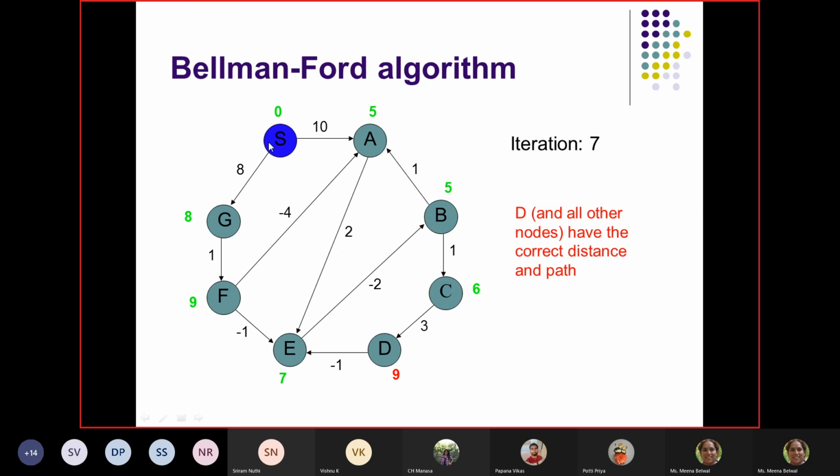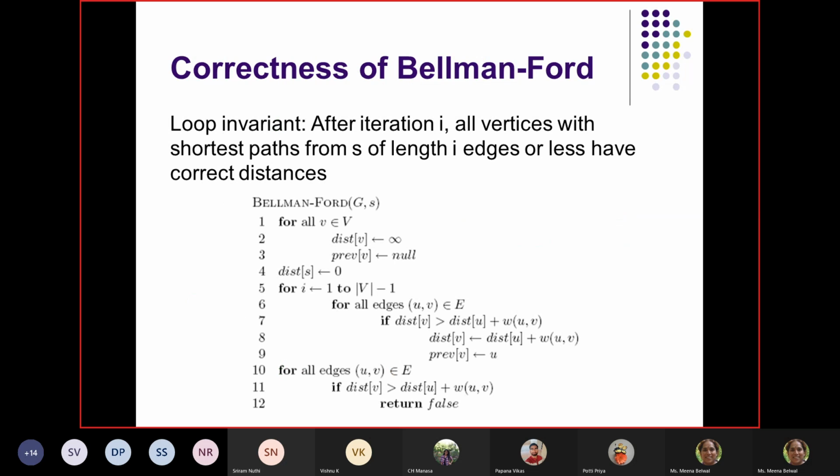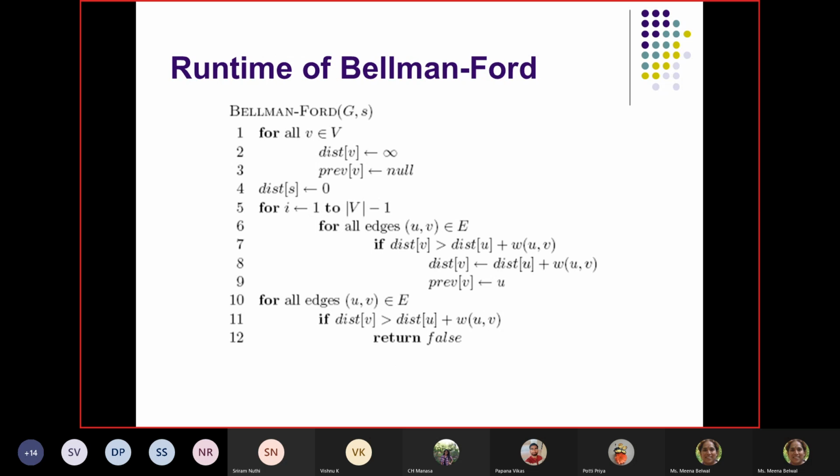So for G the path length is only 1, that is also correct, right? For F, the path length is 8 plus 1, 9, that is also correct. That we never updated after that, right? So the number of iterations exactly matches the number of edges we are far from the source node. That is the observation that we call a loop invariant. So those have the correct distance.